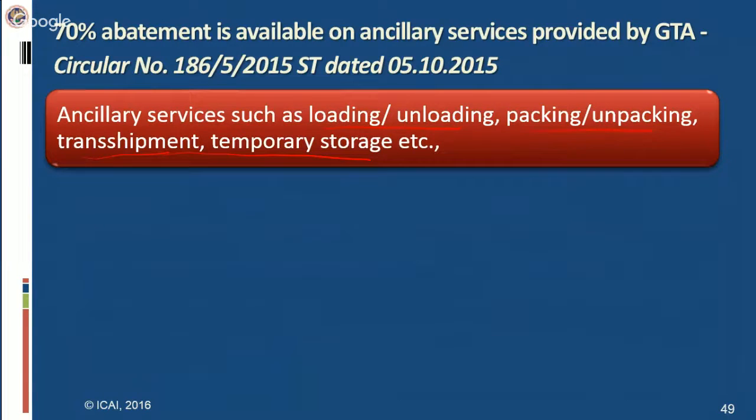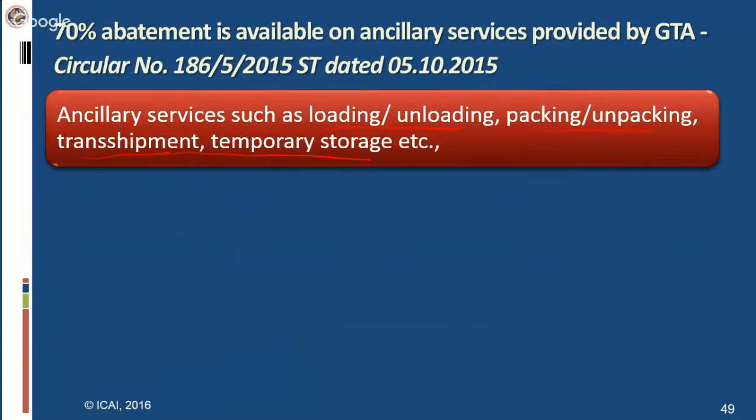For you, basically, the GTA is providing such service. It does not matter to the service recipient whether the GTA is taking such services from a subcontractor or not. If the invoice issued by the GTA is inclusive of the value of such services, the department has clarified that these ancillary services become part of the main service. When you go to the final level, you will learn about the concept of bundled service in greater detail, and you will be able to appreciate this concept in a better manner.